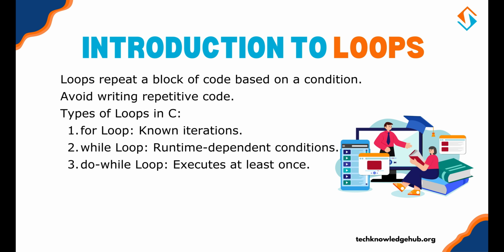Understanding loops in C. Before we jump into specific loops, let's quickly understand the concept. Loops allow you to execute a block of code multiple times based on a condition. This avoids writing repetitive code and makes your programs more dynamic. There are three types of loops in C. First is for loop, ideal when you know the exact number of iterations. Second is while loop, perfect for situations where the condition depends on runtime logic. Third is do while loop, which executes the loop body at least once, regardless of the condition.